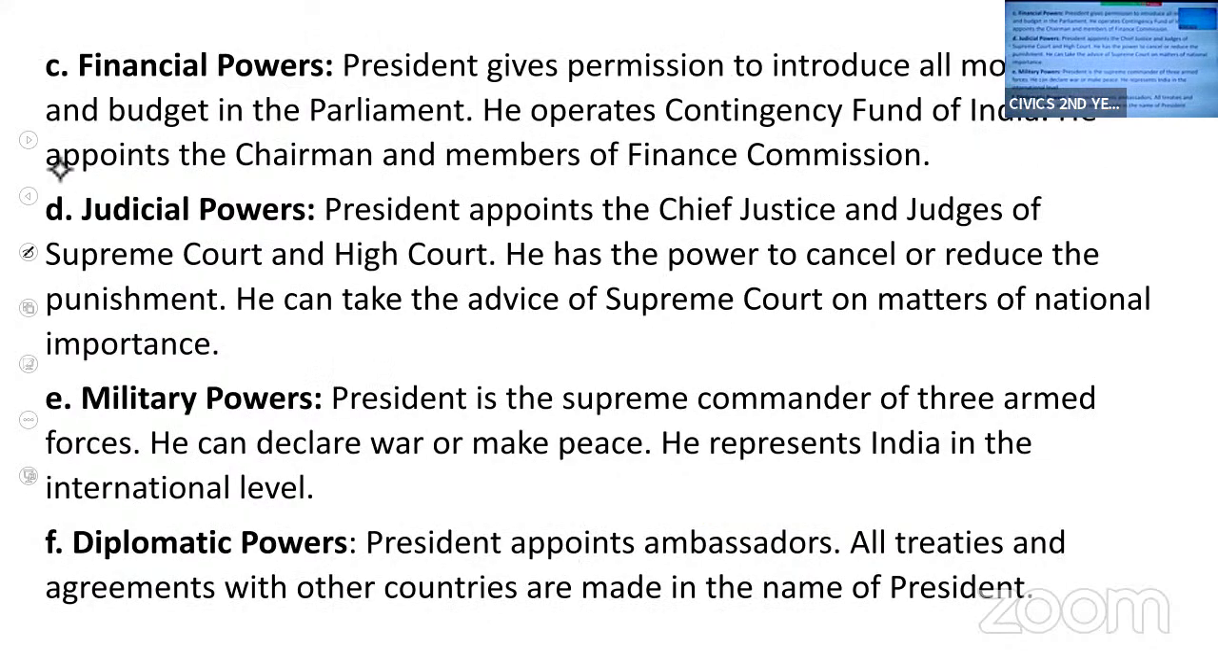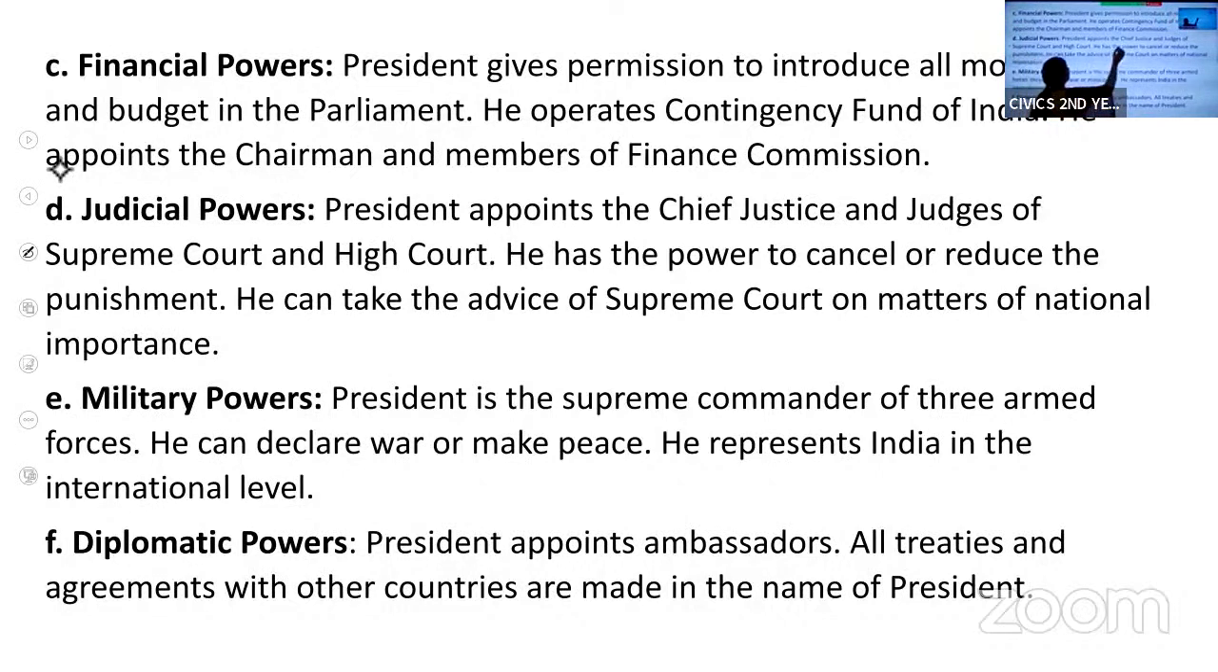Next is financial powers. Yesterday we discussed the financial powers of the governor. Similar to it are the financial powers of the president. He gives permission to the government to introduce money bills in the legislature. Before introducing the budget or money bill in the parliament, the president's permission is mandatory. Without his permission, the money bill cannot be introduced in the parliament.